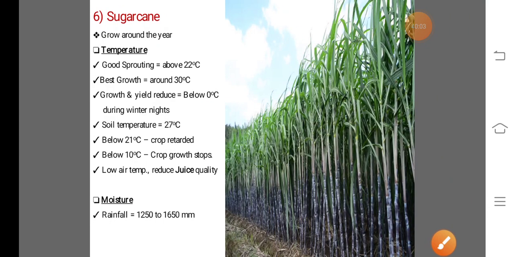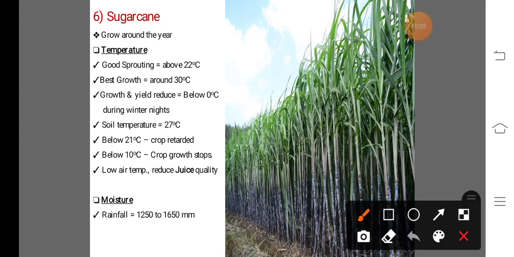Next one, climatic requirement for the sugarcane crop. Sugarcane, this crop grows around the year. That means this crop suffers from all types of climate or all types of weather conditions in the year.